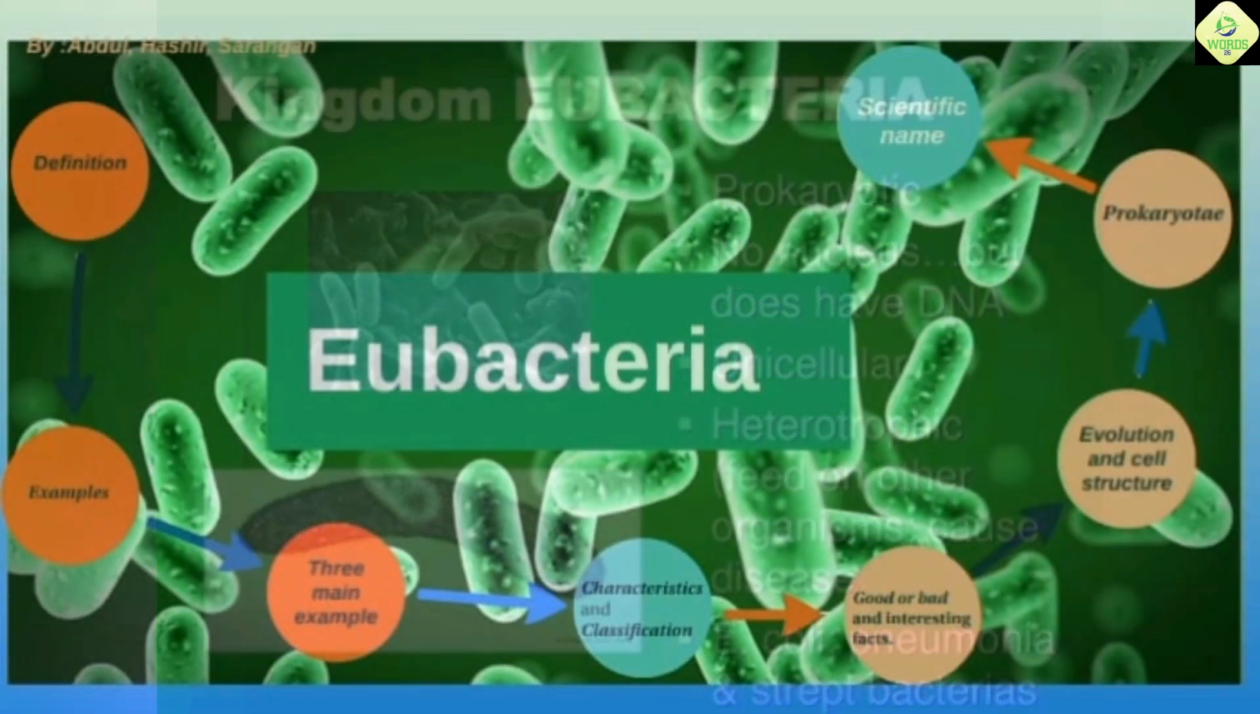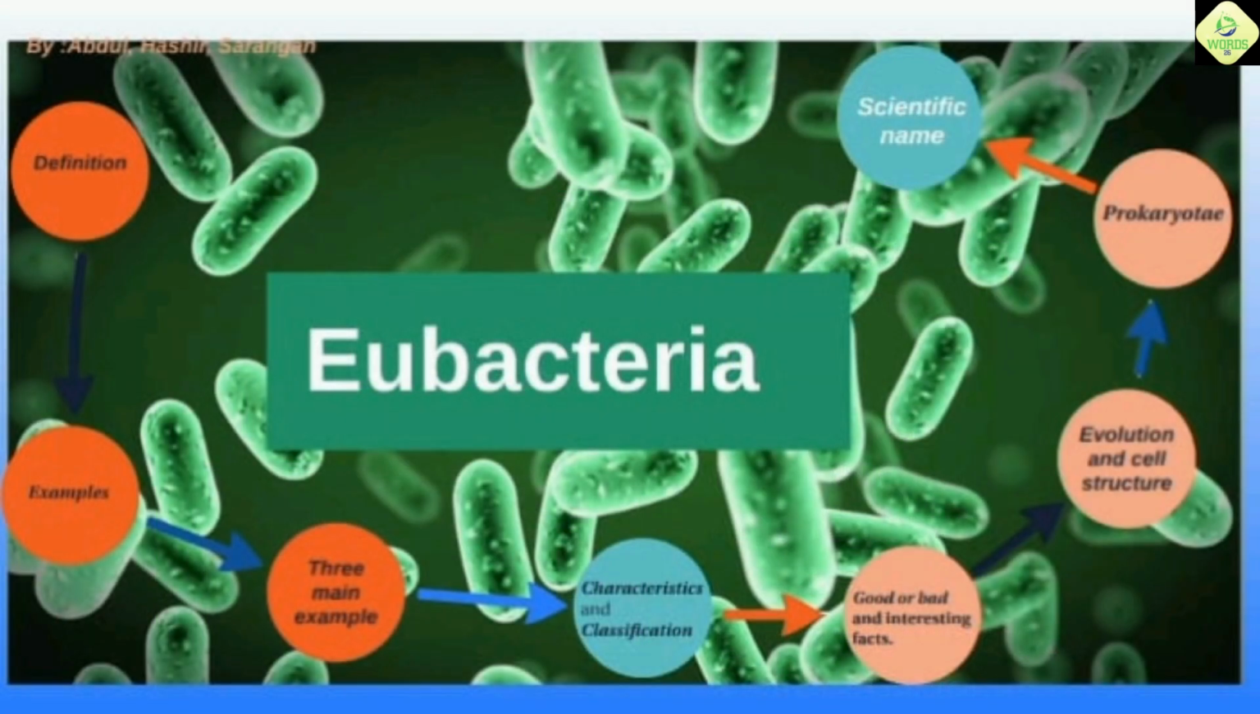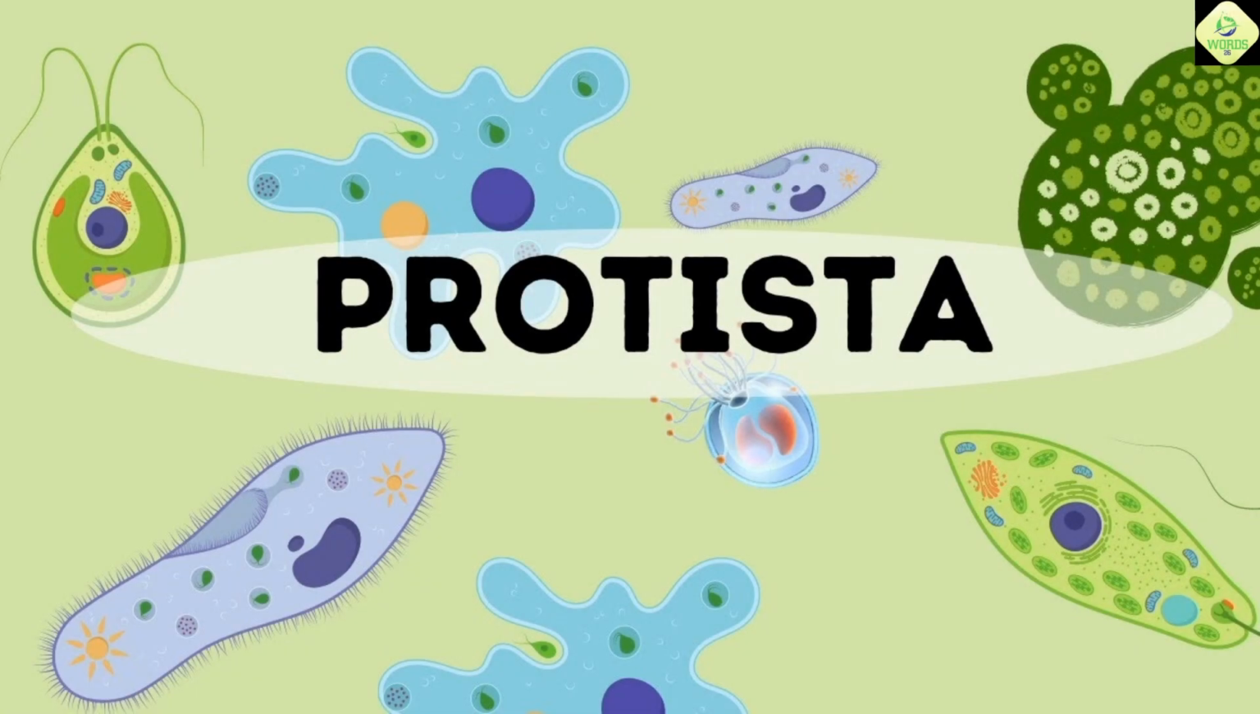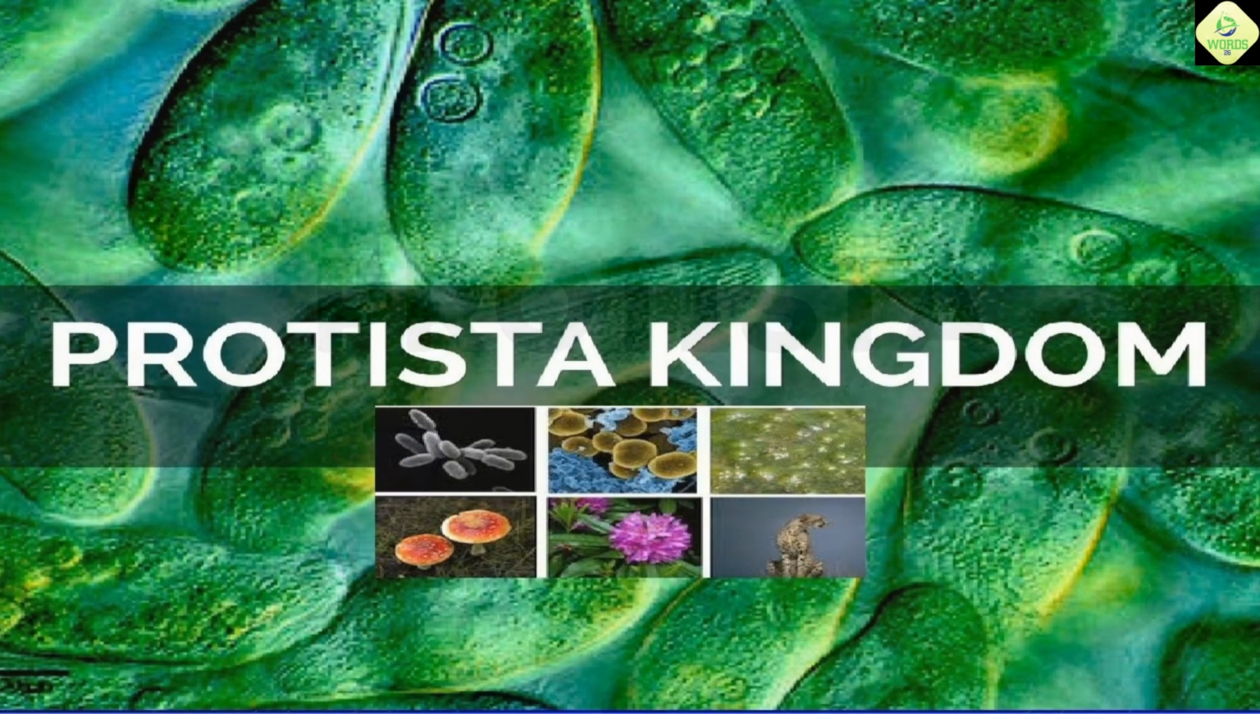Third, Protista. Characteristics: mostly unicellular eukaryotic organisms with a nucleus. They are a diverse group with characteristics similar to animals, plants, and fungi. Environment: mostly aquatic, some are parasitic. Examples: algae and paramecium.